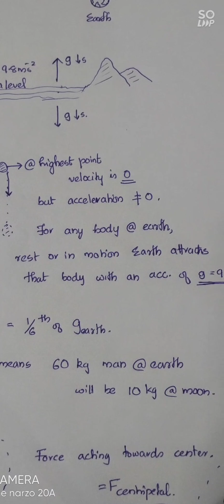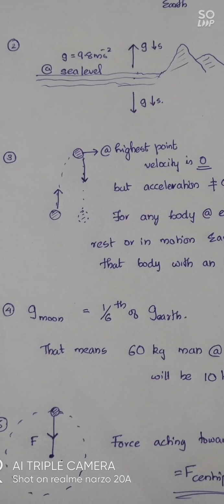For any body at Earth, whether it is at rest or in motion, Earth attracts that body with an acceleration of g, that is equal to 9.8 meter per second square. If you are throwing a stone, that means it is acted on by Earth. The gravitational pull of Earth is acting on that body, certainly. So the basic idea we should get from this is any body on Earth is attracted towards the Earth with an acceleration of g. So the answer will be 9.8 meter per second square towards the Earth.